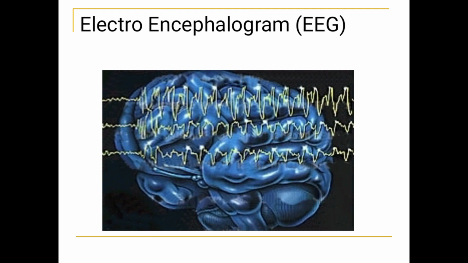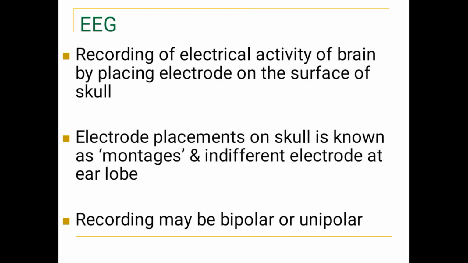We will go to the next topic, which is EEG. EEG means electroencephalogram. It is a graphical recording of the electrical activity in the cortex and subcortical structures. Like in the heart, where you record the electrical activity and call it ECG, electrocardiogram, in the same way, if we record the electrical activity of the brain, we call it electroencephalogram, EEG.